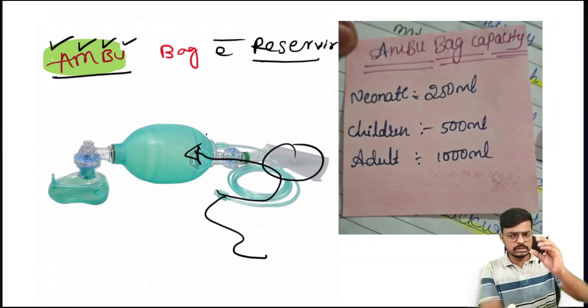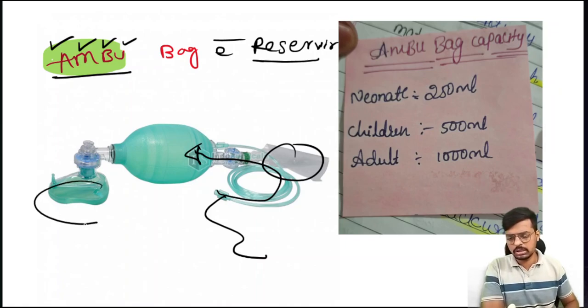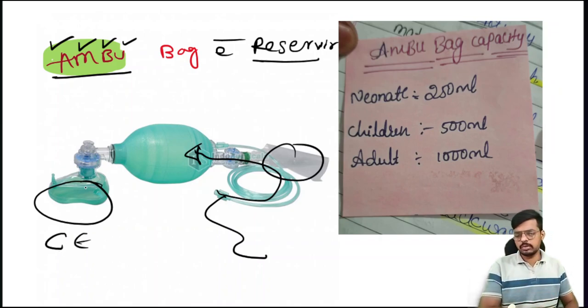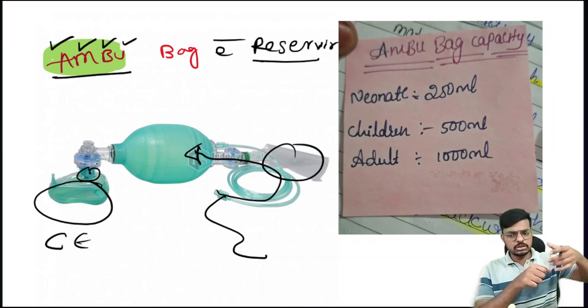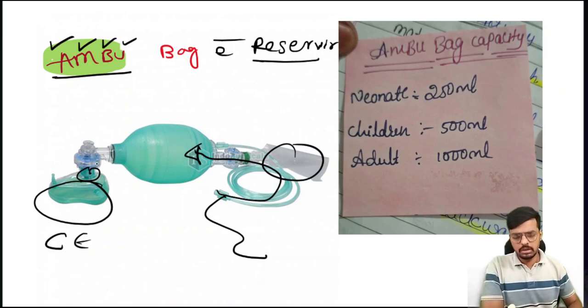When we compress the Ambu bag, the concentrated oxygen will go into the patient. Just what I told, the C and E technique of holding the mask, which will be used along with this mask. If the patient is in an advanced airway like an ET tube, and the ventilator suddenly is not working, remove this mask. Only this portion will remember. It will be directly fixed to the ET tube. Then directly we can push the Ambu bag to deliver the oxygen to the patient. Very important, and the question will come like capacity on the ET tube.